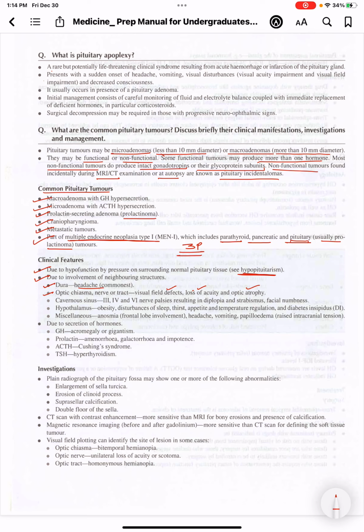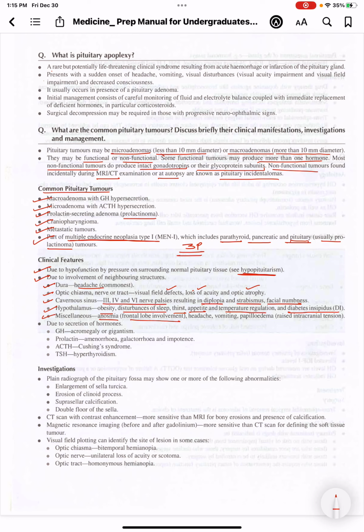If it involves the cavernous sinus, as we can see, the 3rd, 4th, and 6th nerves are related to that. So there will be 3rd, 4th, and 6th nerve palsies, which will result in diplopia, strabismus, and facial numbness. If it also involves the hypothalamus, then there will be obesity, disturbances of sleep, thirst, appetite, and temperature regulation. And as ADH is secreted by the hypothalamus, there are chances of diabetes insipidus. Miscellaneous: it causes anosmia due to frontal lobe involvement.